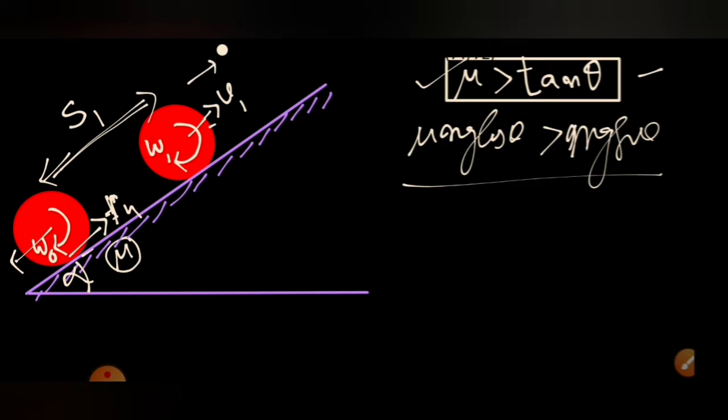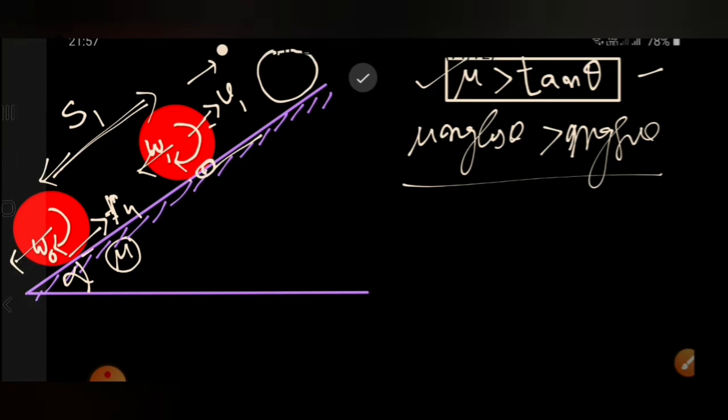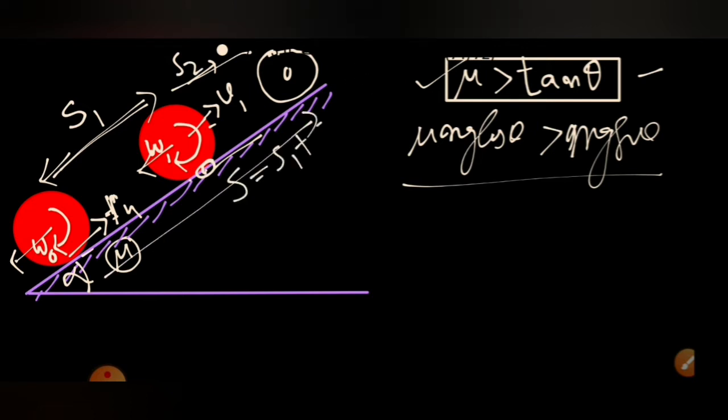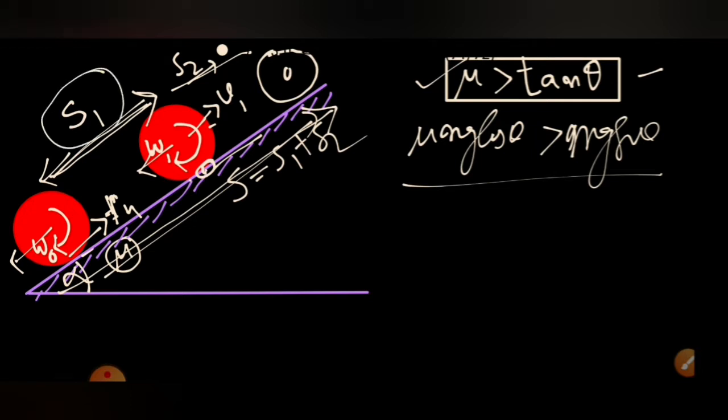Till then kinetic friction acts, after that static friction will act. The bottommost contact point velocity will always be 0, but the body will go up, while mg sin theta acts downward. So after some time, the velocity will come to 0. It will move another distance S2. So the maximum distance traveled is S equal to S1 plus S2. So we have two questions: one is to find the distance traveled before sliding stops, and the second is the maximum distance it goes up the inclined plane. For this we'll draw the free body diagram of the cylinder and solve. First, let's solve the S1 part.